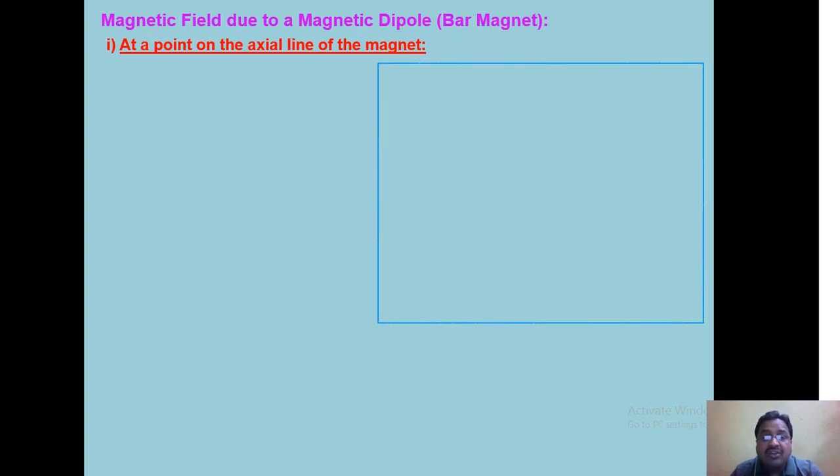Next thing we will discuss: what is the magnetic field due to a magnetic dipole or a bar magnet. That magnetic field will be calculated at a point. That point may lie on the axial line of the magnet or on the equatorial line of the magnet. Here you see, this is a magnet, the axial line is a line passing through the south-north line, and the magnetic moment is directed from south to north.